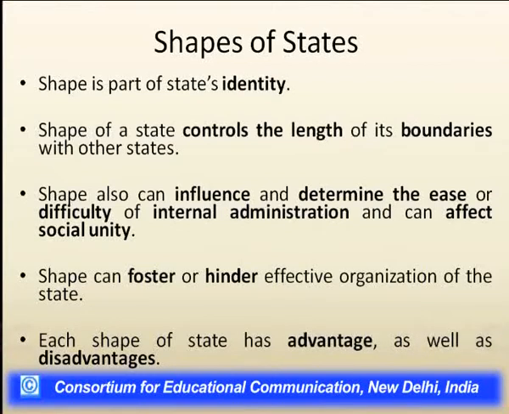The shape can also influence and determine the easiness and difficulties of internal administration, and can affect social unity. So the shape can foster or hinder effective organization of a state, and each state has different advantages and disadvantages.